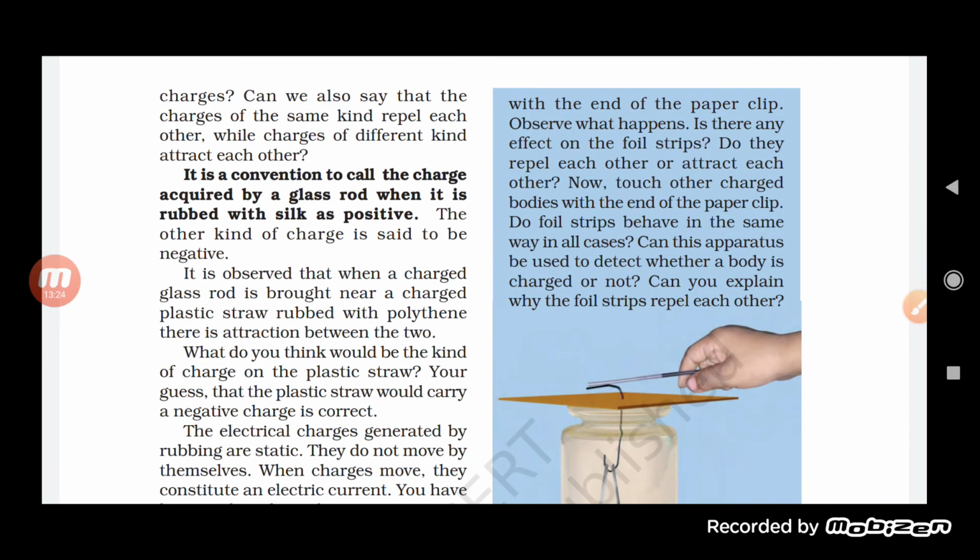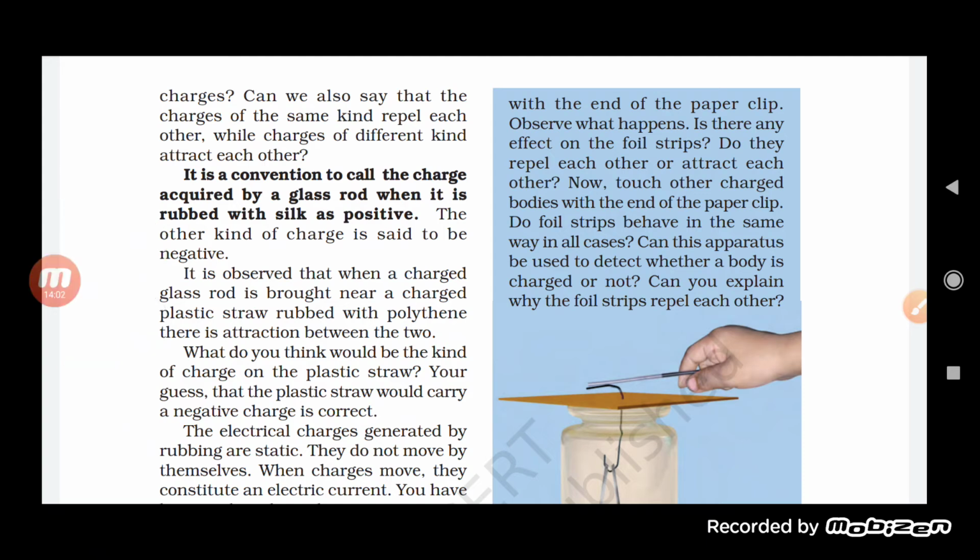Now, is it a convention to call the charge acquired by a glass rod when it is rubbed with silk positive? The other kind of charge is said to be negative. Suppose we take a glass rod and rub it with silk. The glass rod acquires a positive charge, while the silk acquires a negative charge. What does that mean? Because of rubbing, one gets positive and the other gets negative charge. So two different charges are present.